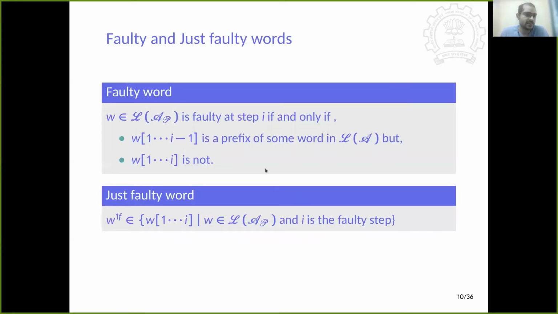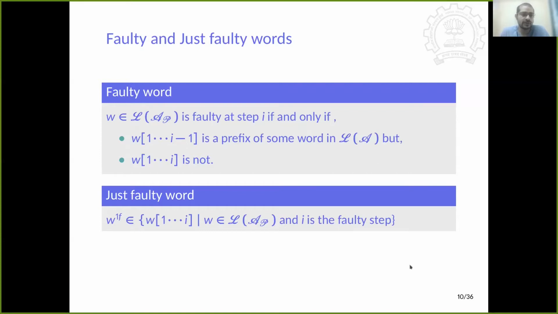So now let's define faulty, and just faulty, words. A word is faulty at step i if and only if the prefix of the word from 1 to i minus 1 corresponds to a prefix of a good word in the non-faulty automaton, but if we take the i-th letter of the word into consideration, then the prefix of the word from 1 to i is not a prefix of any good word in the language.